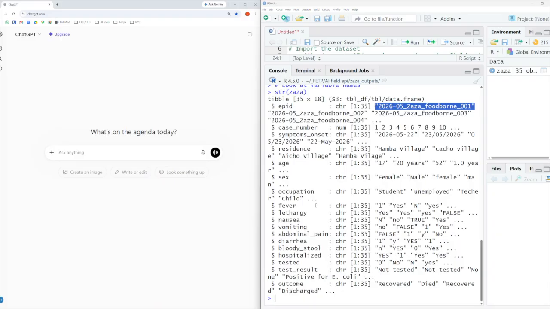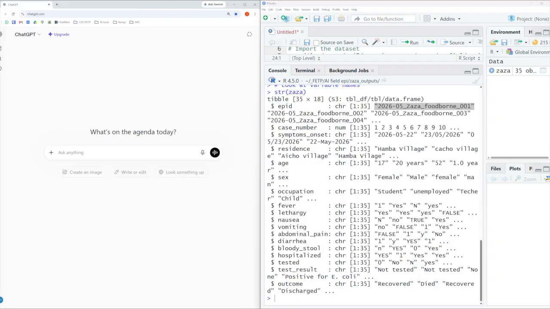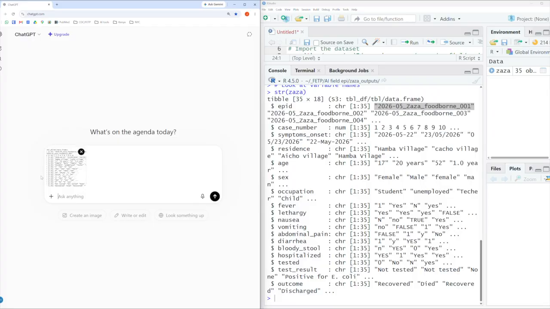Before I start working in a chatbot, I like to do what I call priming the chatbot, which is basically just pasting this screenshot of this structure into the chatbot so that it knows my variable names and that any code it helps write for me is going to have those variable names in it, and I won't have to worry about changing them once I get it onto my machine. So I've taken a screenshot of the R console that shows the variable names. I'm just going to paste that into the chatbot, again, so that the chatbot is familiar with the variable names.